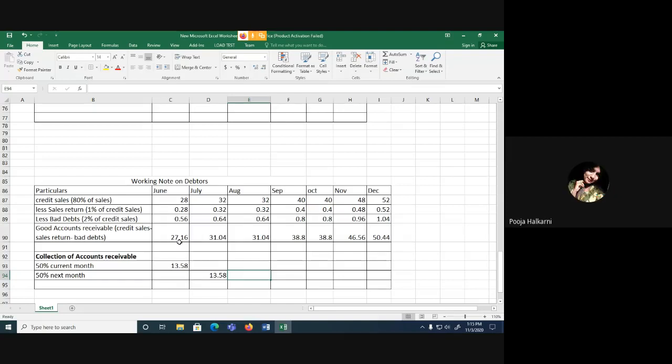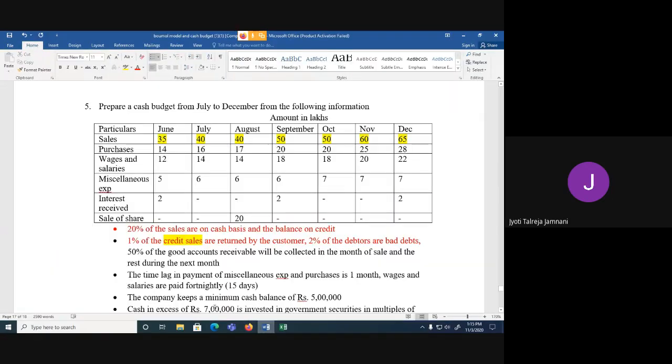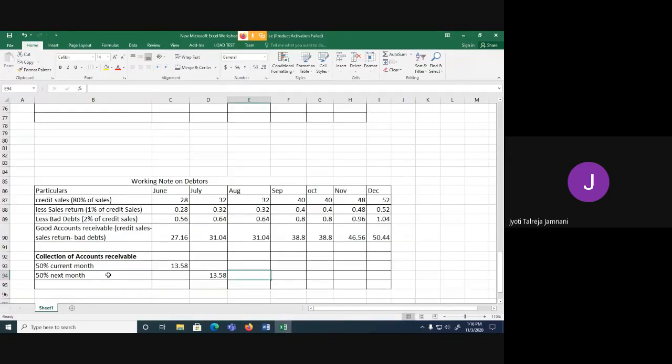Ma'am, now should we write previous month or next month? It's better to write next month so that you're not confused. In the question also they have mentioned next month. Because when we do wages, they don't mention next month, previous month. They just say it is paid in a lag of 15 days or half month. So there we can write whatever is better for our understanding. But here they've told next month, so it's better we write next month. But still, if you are confused, you can write previous month also. That will not matter. What matters is the final answer that you get, the amount.